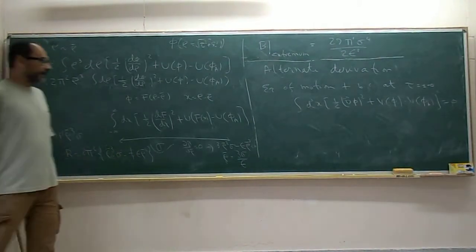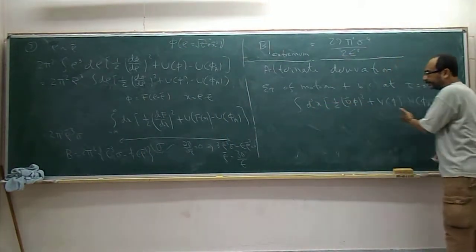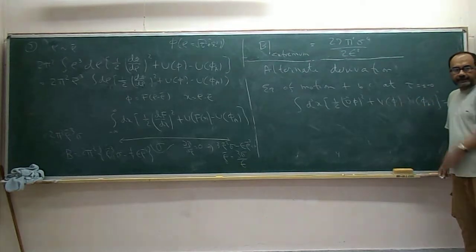But right now, let's try to get another derivation of this. This is now a 3-dimensional integral, not a 4-dimensional integral.